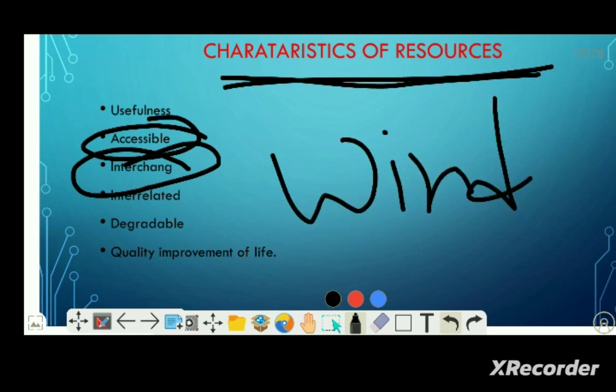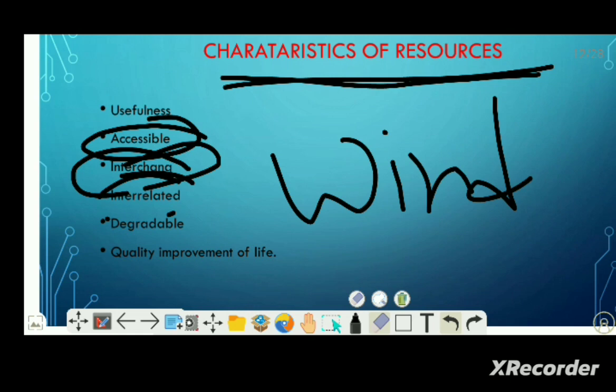And third one is degradable, meaning over utilization. After the utilization, the quality of resources declines. That means after use, the quality of the resources declines automatically and very normally.